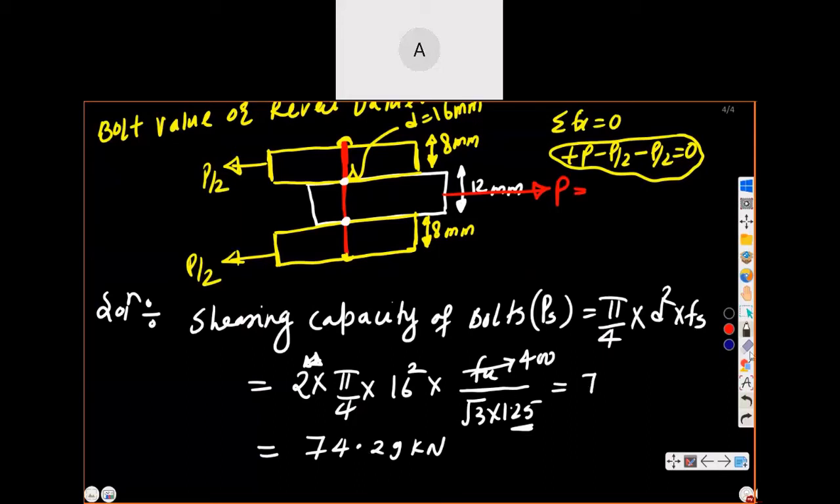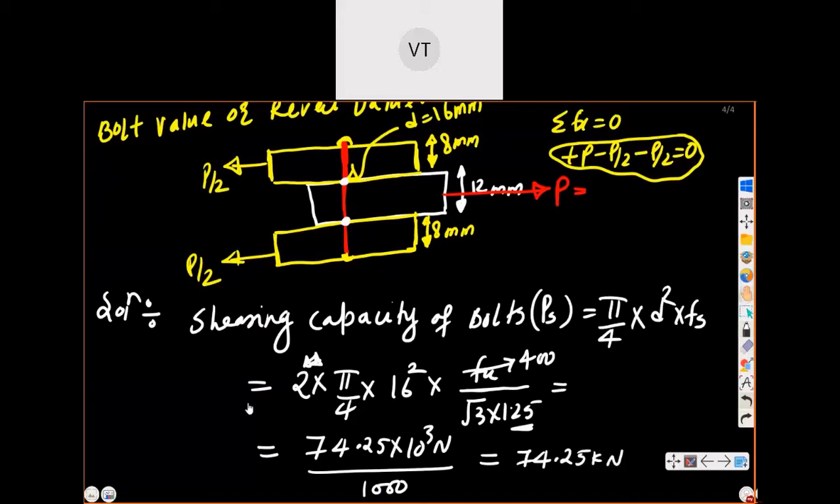25 into 10 to power 3 is there. That is Newton. So if you divide by 1000, it will be in kilonewton. That is 74.25 kilonewton. So next we will go down.